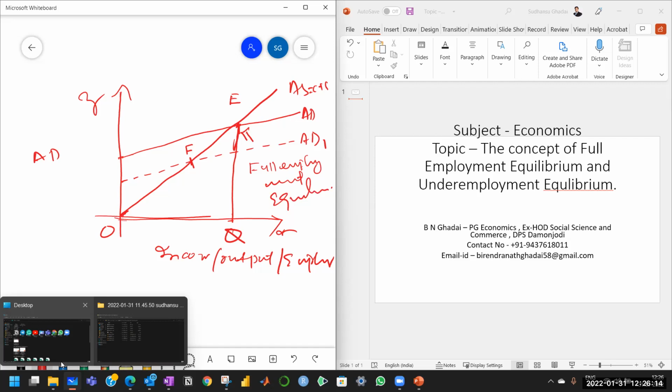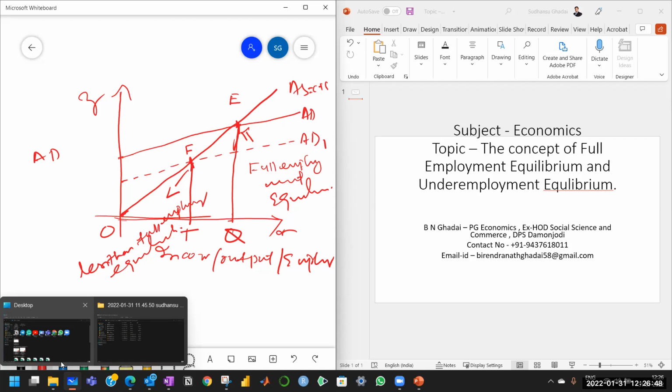But as per the actual aggregate demand, the equilibrium actually happens at point F with OT level of output, and F is the point of less than full employment equilibrium. Because the full employment equilibrium point is E, but the equilibrium actually takes place at point F.